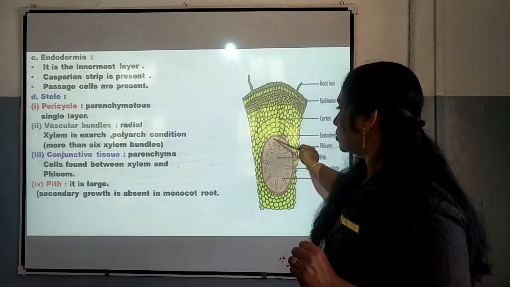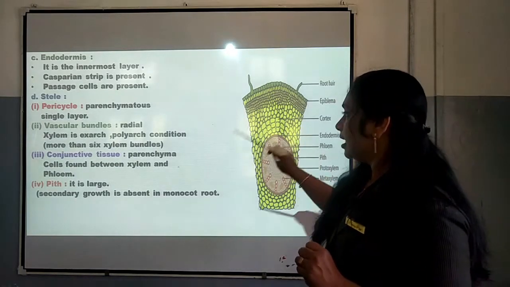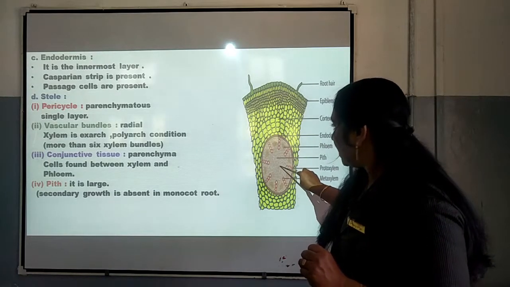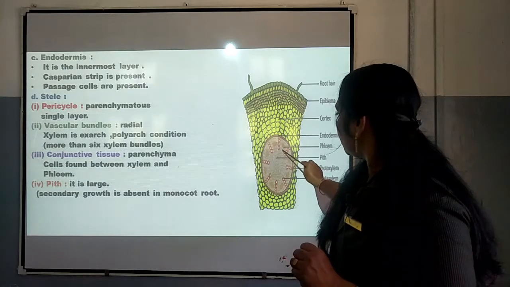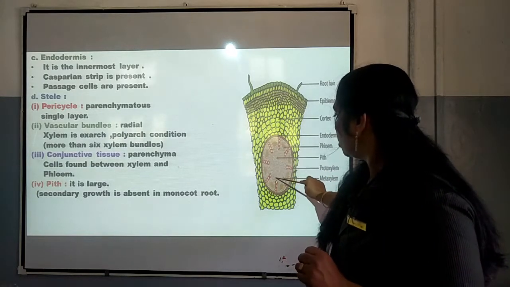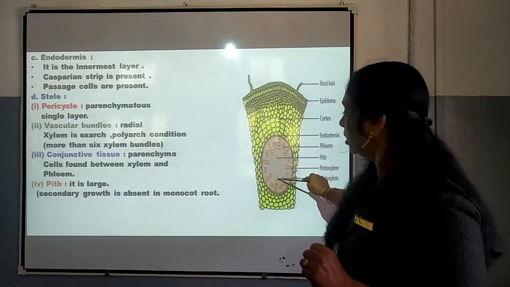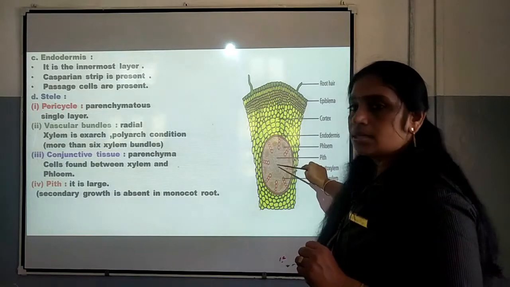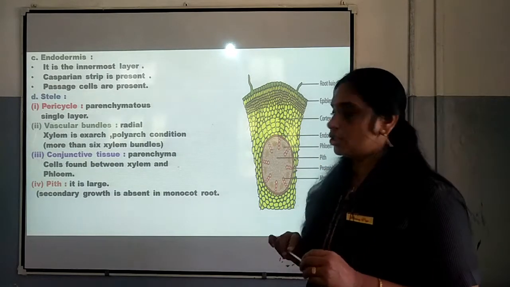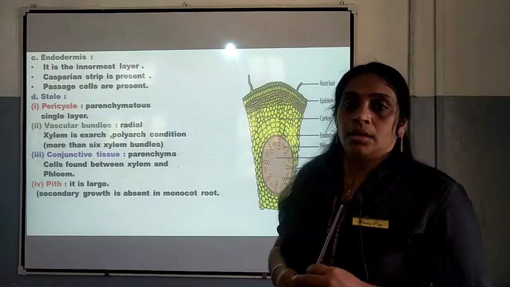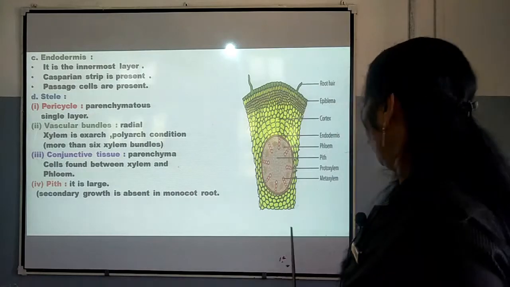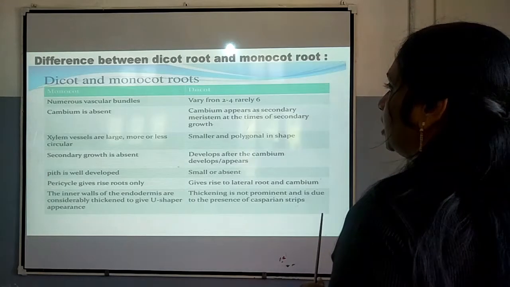So, this is radial vascular bundle, and here xylem is exarch, that is protoxylem is towards the periphery and metaxylem is towards the center, isn't it? And conjunctive tissues are present there in between the xylem and phloem, and this one is the pith, which is larger. You can see the center part of the root is constituting the pith and it is larger. So, that is related to the transverse section anatomy of monocot root. I think you would have understood it very clearly, my dear children.